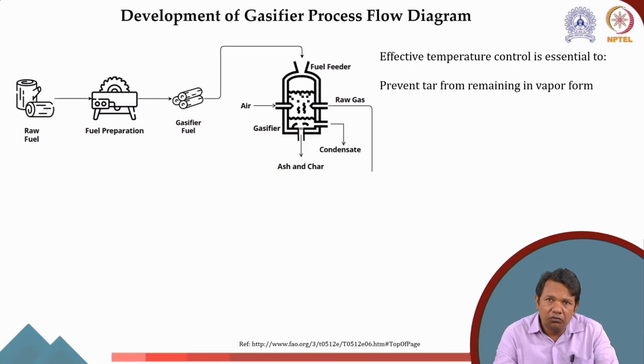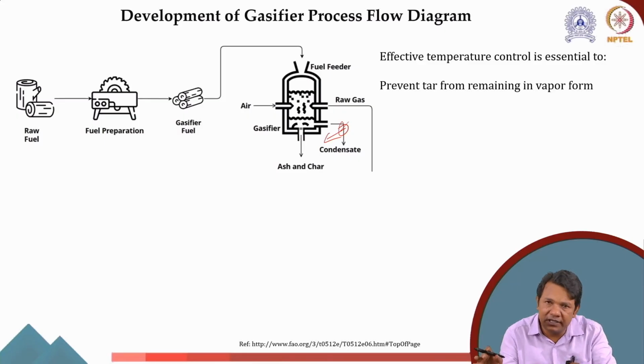Now, the important part is that we should have very effective control on the valves and mechanism. If we don't have a good cooling system, then what will happen? The tar and the liquid vapors will remain in vapor form and pass on to other lines.